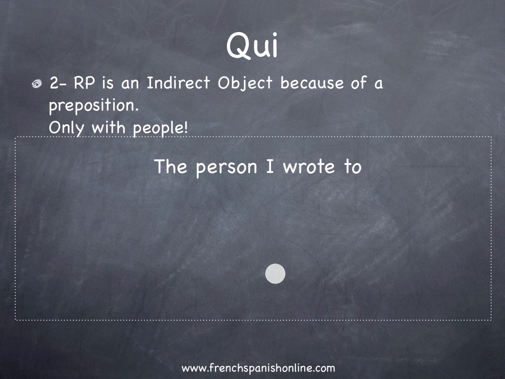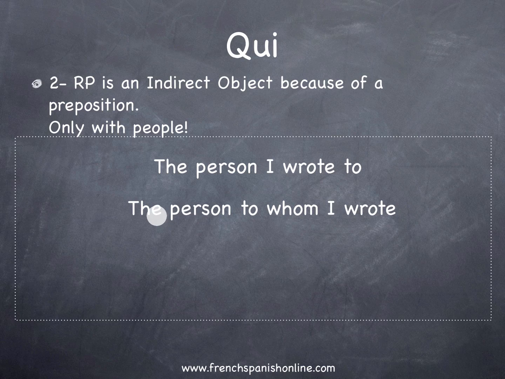Let's see now when the relative pronoun is an indirect object. Why indirect object? Because in the sentence there is a preposition, and we are going to see some examples, and it works in French only with people. So the person I wrote to, in French we should say the person to whom I wrote, and in this case you can see that to is our preposition, and of course whom our pronoun.